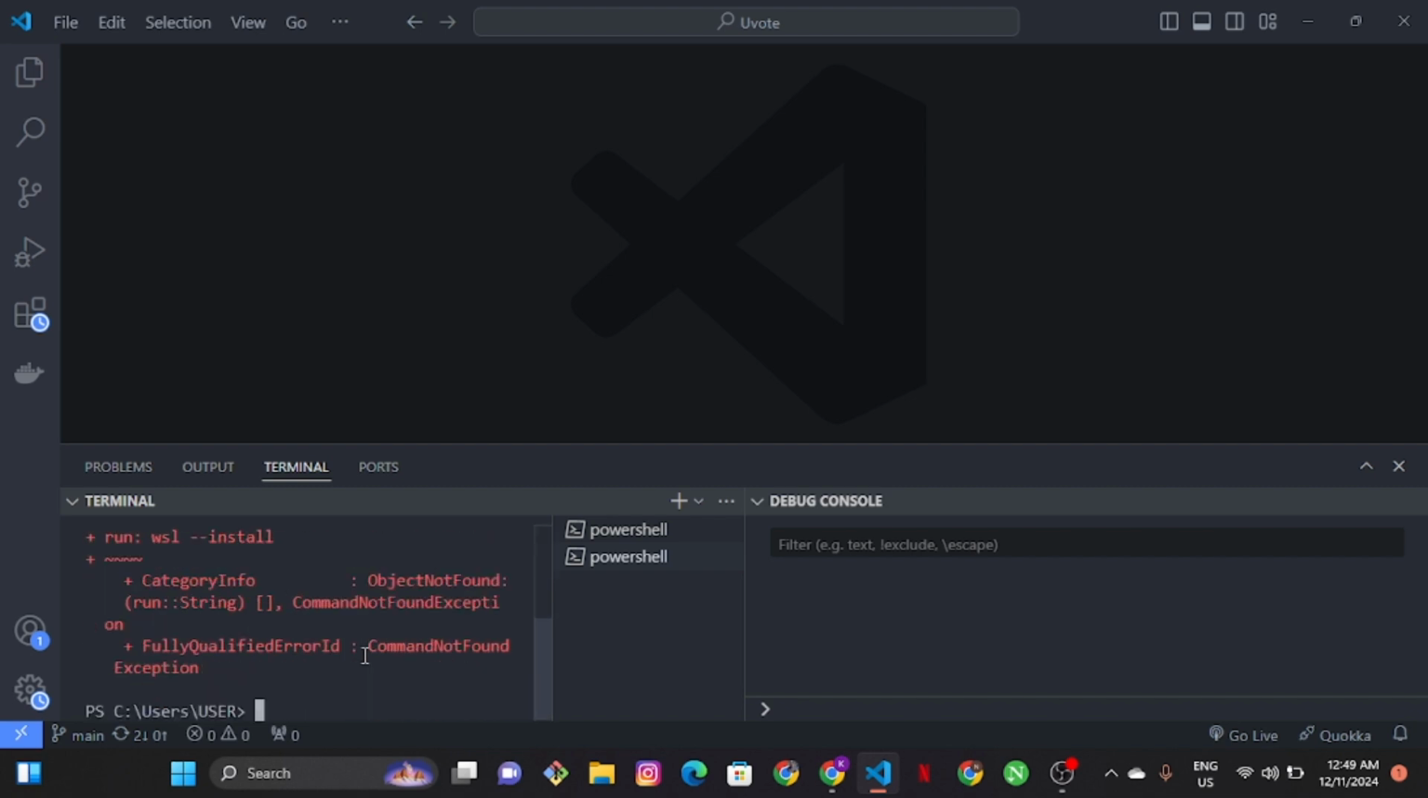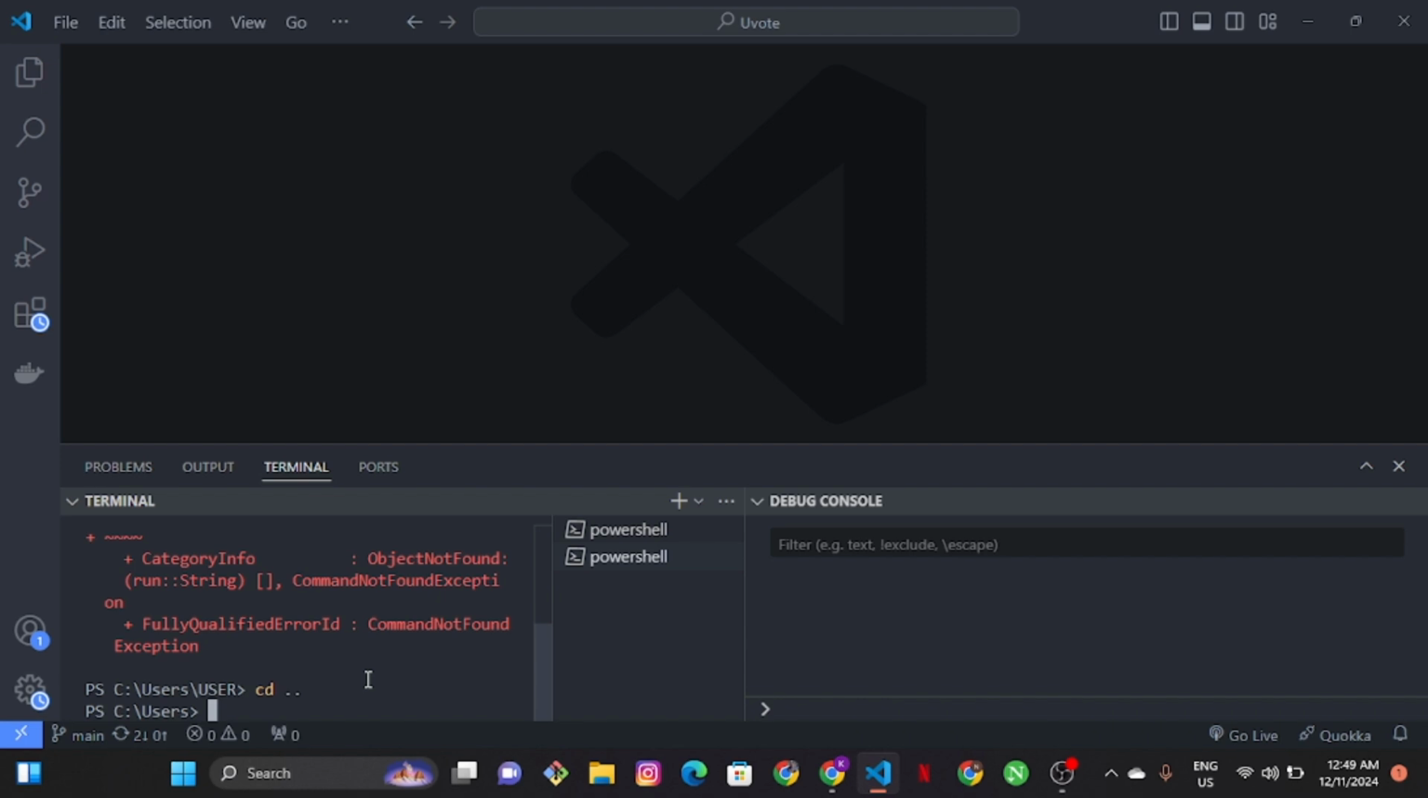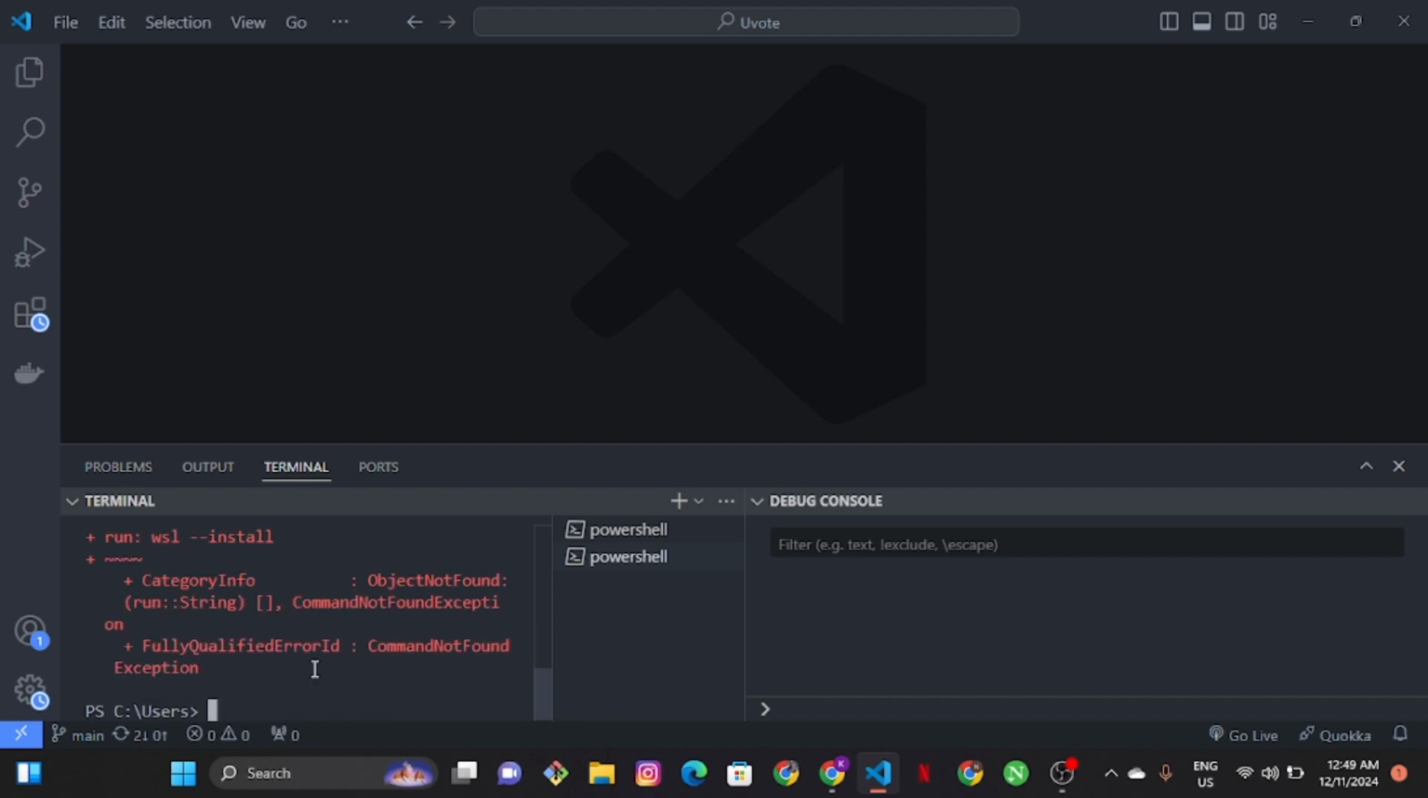Okay, so I'm just going to go to the root directory of this and then run it again. Yeah, that's crazy.